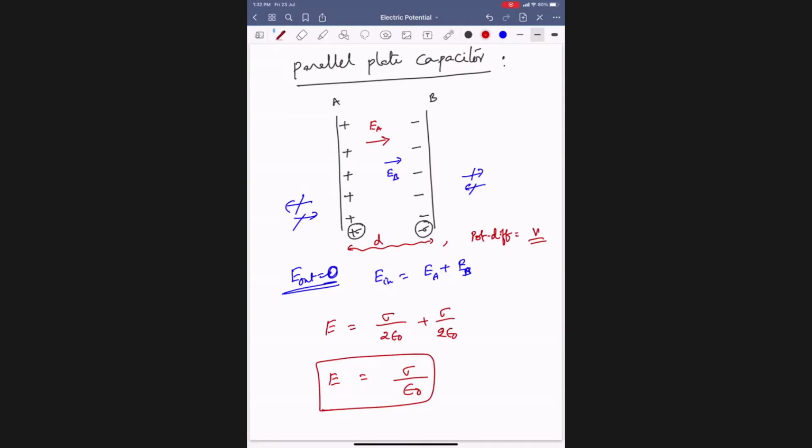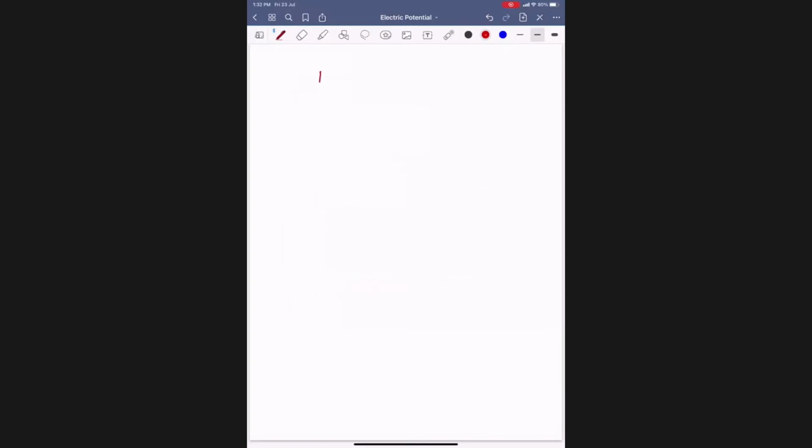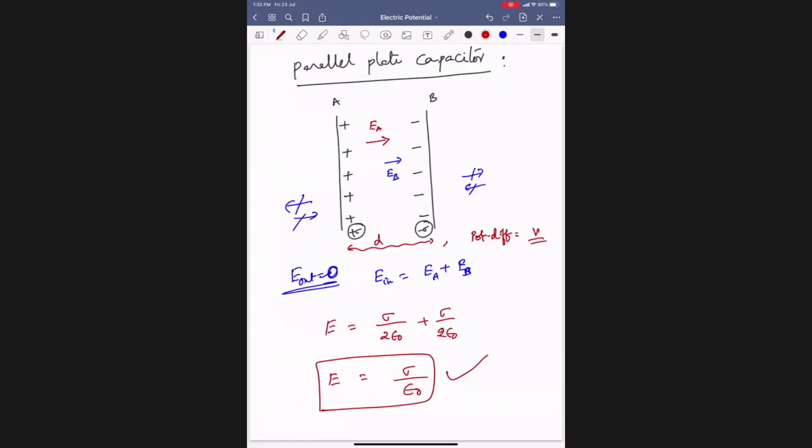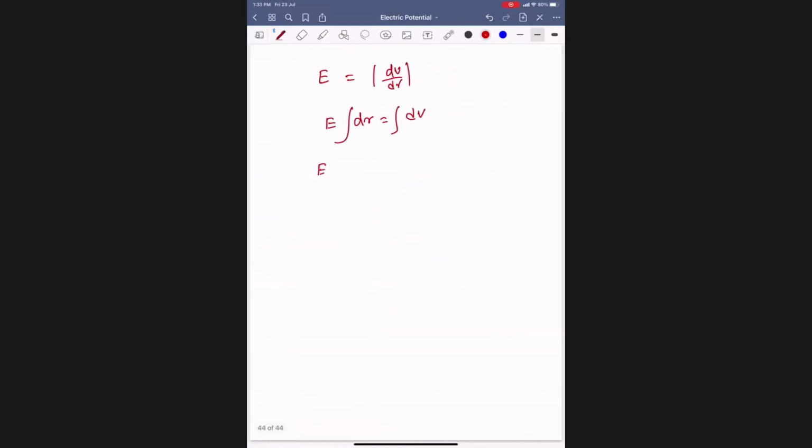Then what we'll do is we know that E, the magnitude, equals dV by dr. Then E dr equals dV. Integrating, E is constant because E is a number; it does not depend on distance or anything. Then the integral of dr is r from 0 to D, the separation. The integral of dV is V. Therefore, the potential difference V equals ED.